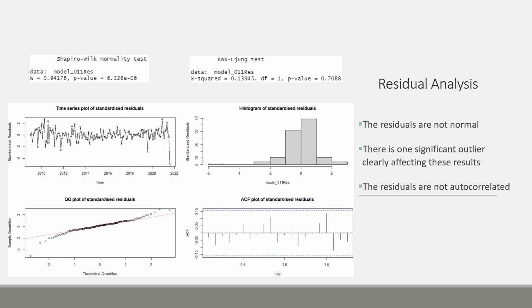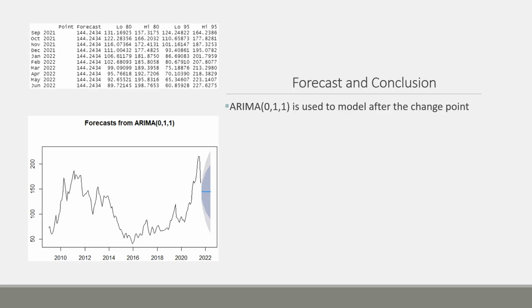I can also see, looking at the QQ plot, that the majority of the data, again, except for the outlier, are very close to the line. Additionally, the Box-Ljung test says that the data is not autocorrelated, and the ACF plot indicates that there are no significant lags. I'm comfortable using the ARIMA model to forecast, however, I'm not confident in that decision at this stage and could consider the cubic seasonal model mentioned earlier. That being said, I am sticking with the ARIMA 011 model to forecast the time series for the time being.